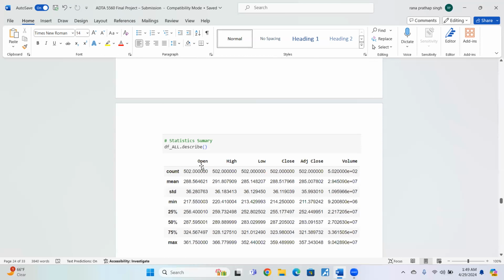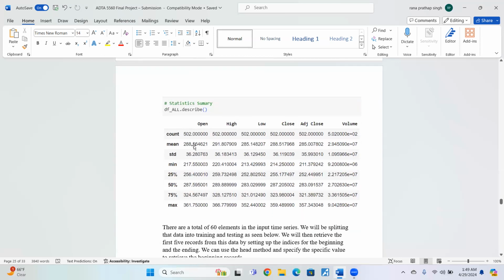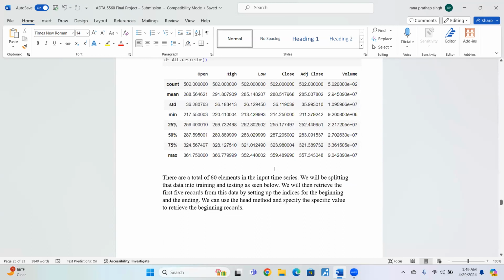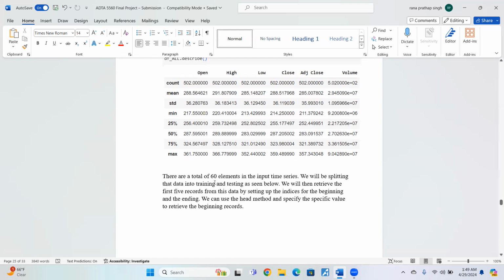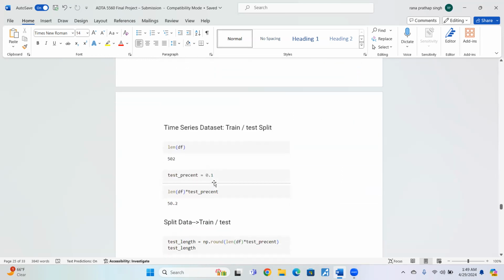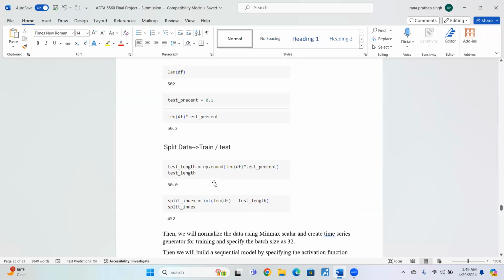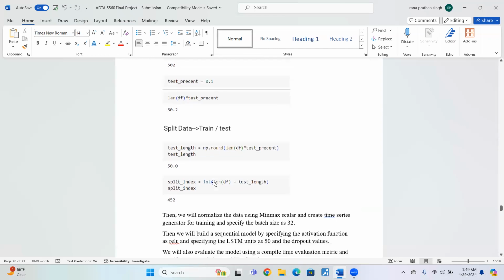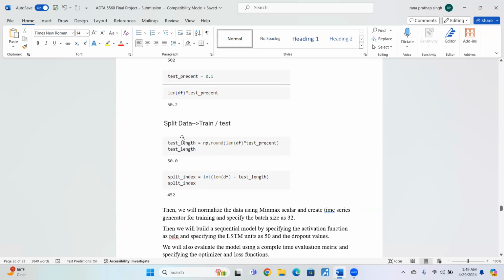using the describe method, and the attributes are the same, but the values are almost as we can see here. There are a total of 60 elements in the input time series. We will be splitting the data into training and testing data sets. We will then retrieve the first 5 training records by using the head method and specifying the number 5 in the head method. So here is the code for how to split the data into training and testing data sets.